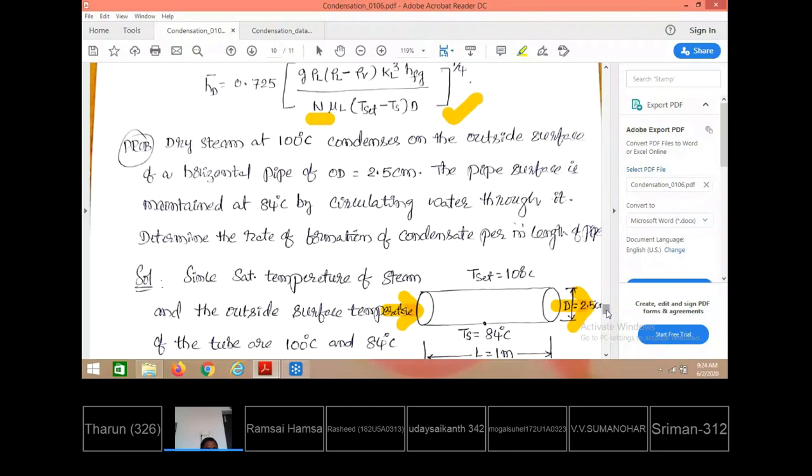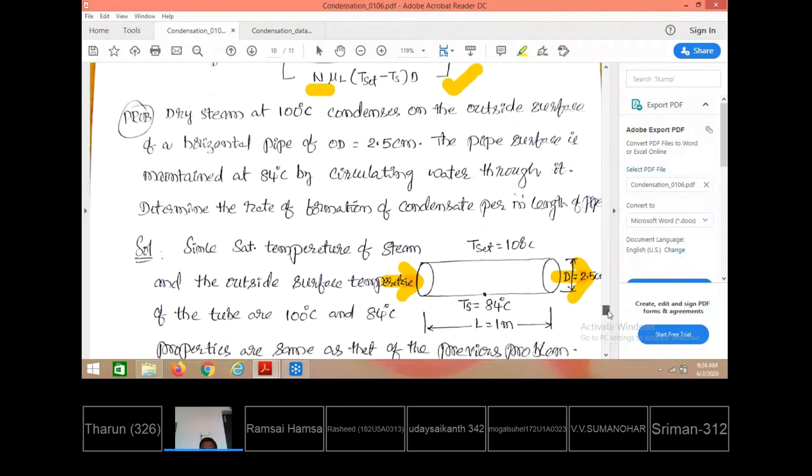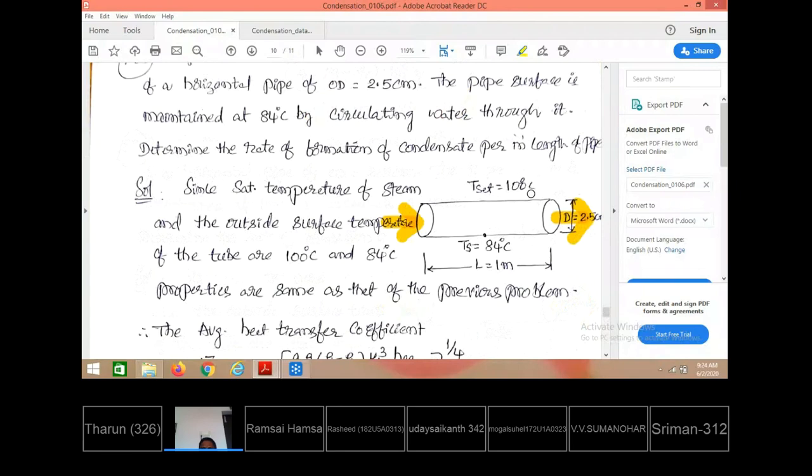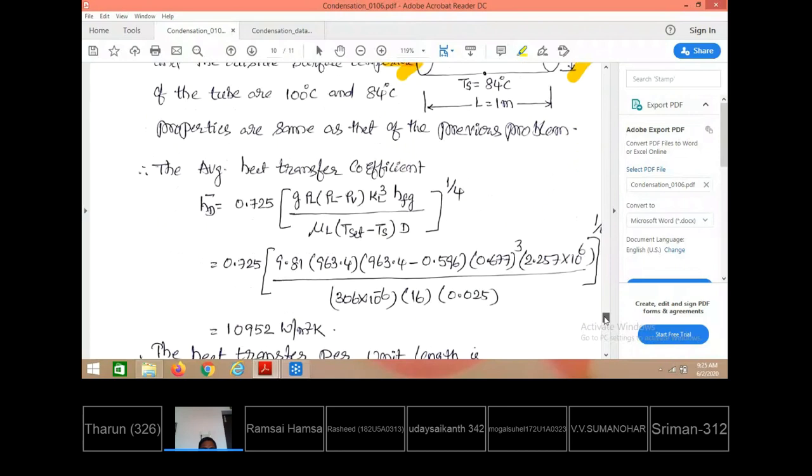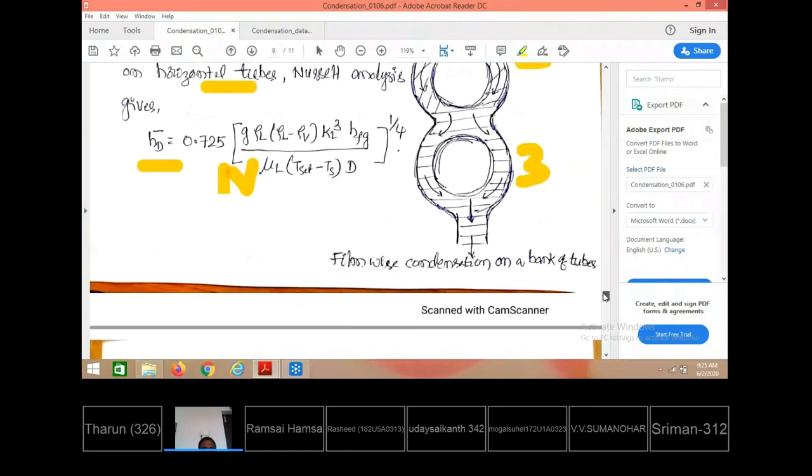Earlier, for the same conditions, the tube was maintained in the earlier problem also at 84. The vapor is made to come in contact at 100 degrees centigrade. But there, that was considered to be vertical orientation. In this case, it is considered to be horizontal orientation. Other things are the same. So the film temperature remains the same and the vapor temperature remains the same, but the orientation is changed. For one tube considered in horizontal direction, the average heat transfer coefficient is calculated using this relation.